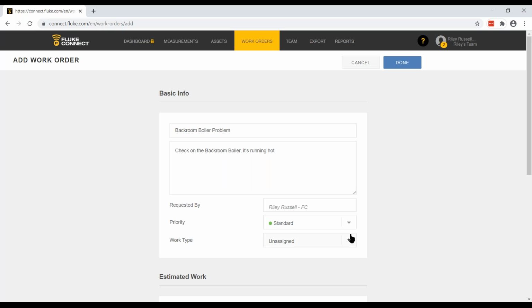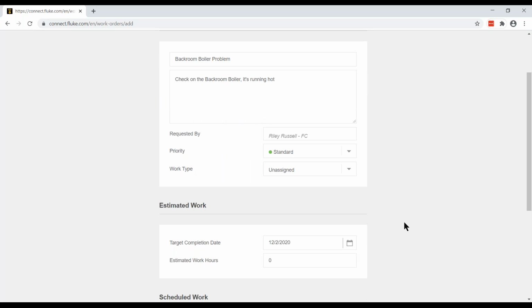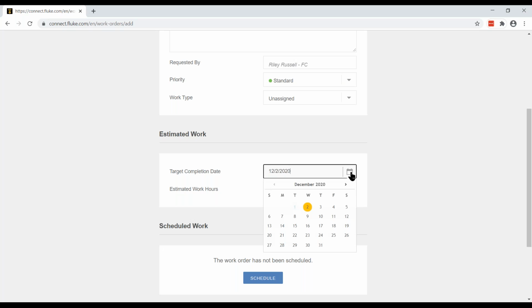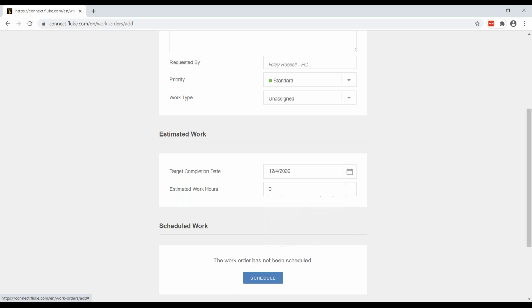I'm having a little problems today with the mouse. I'll just leave it as standard, but you can go in and you can see here, you can change the settings if you want. So if I wanted to switch this to standard or to high or low, I could do that. I'm going to go ahead and set a completion date for Friday, the 4th.